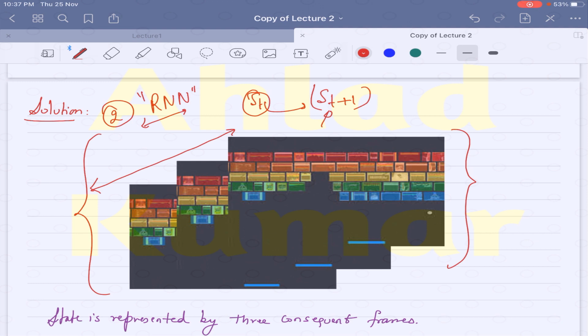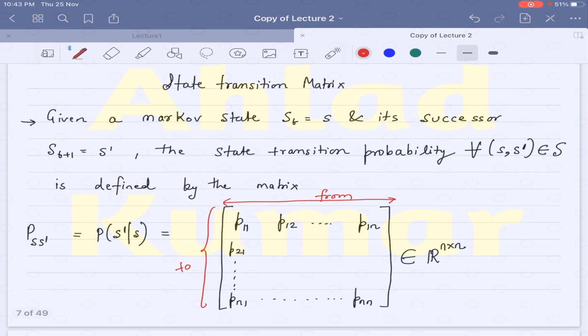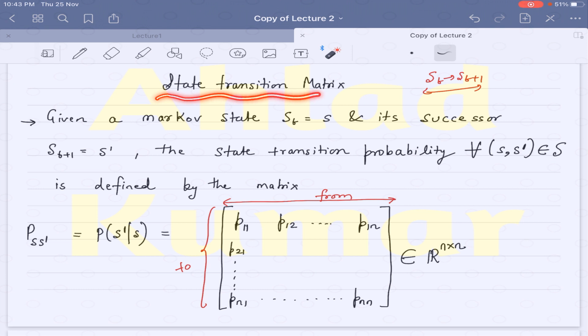Either of it can work. So in order to mathematically quantify the transitions that the agent is taking from state st to st plus 1, we have a state transition matrix. This is the state transition matrix, which keeps a record of the transitions that an agent is taking from st to different, futuristic states.